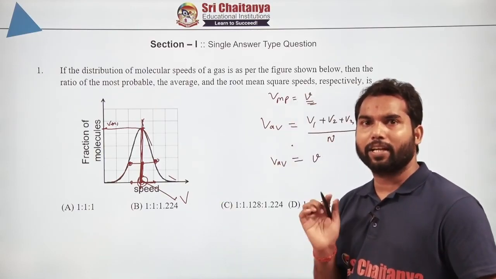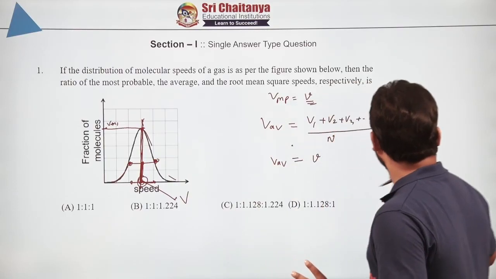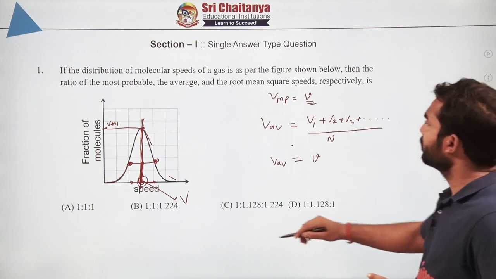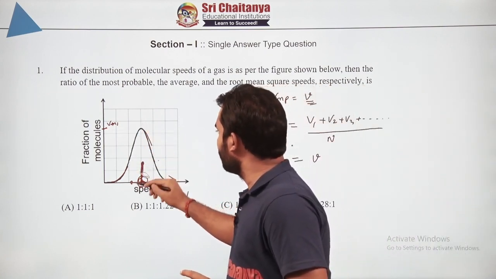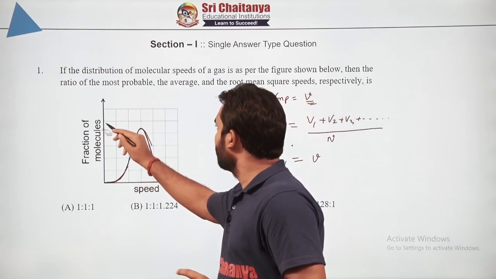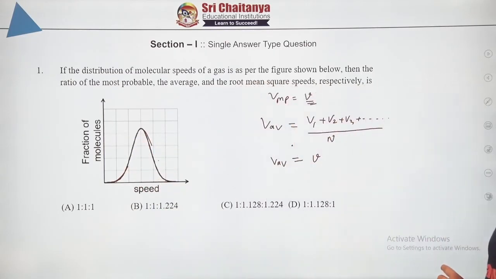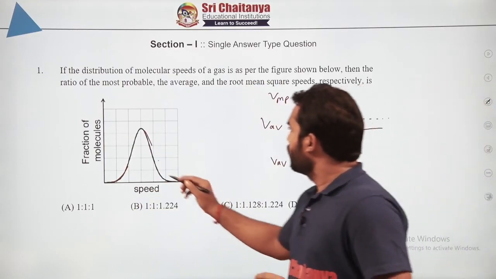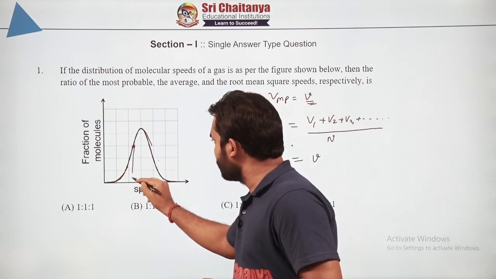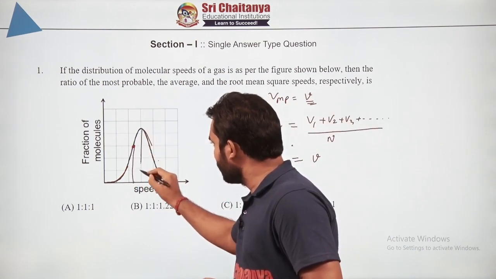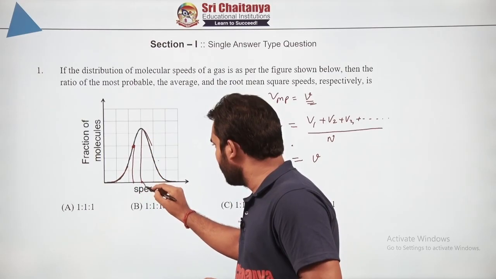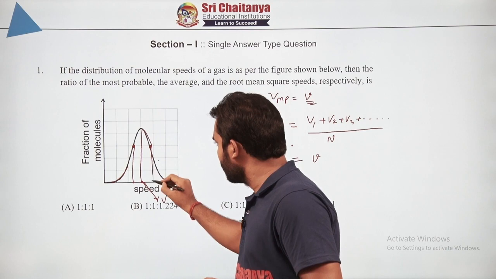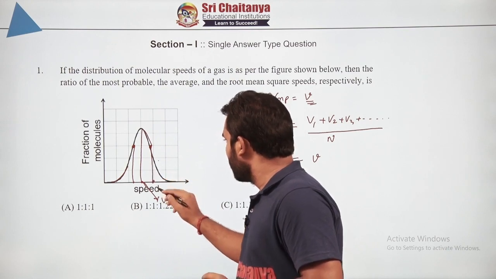So let us consider that we are having only 3 particles, right? So if the first particle is having this speed, the second one, which I am taking as the most probable speed, is V, and this one which is equidistant from here is some V3.